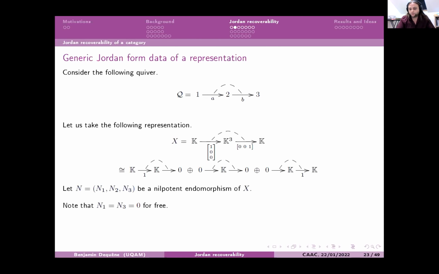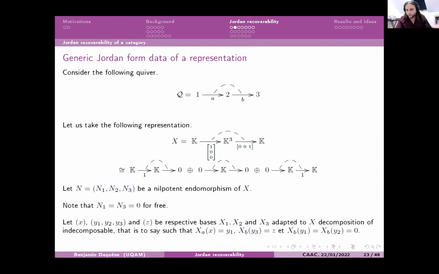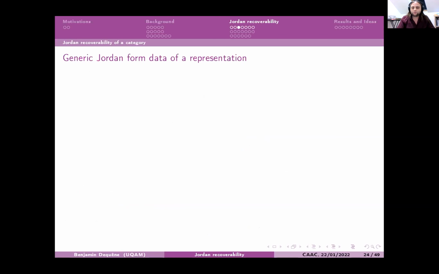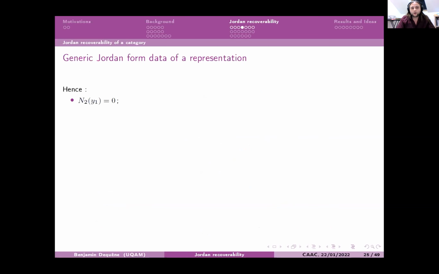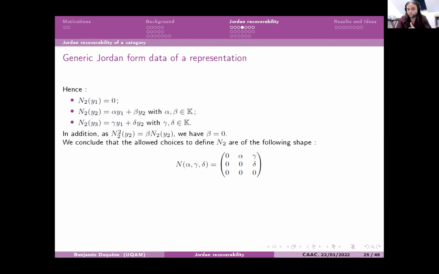So here, some calculus. We can see easily that n1 and n3 have to be 0, and then we have some work to do with bases. So we will take bases adapted to the decomposition, and then we will do some calculus just to know how it goes for the nilpotent automorphism at the vertex 2. That is the more difficult part, I think, in this calculus.